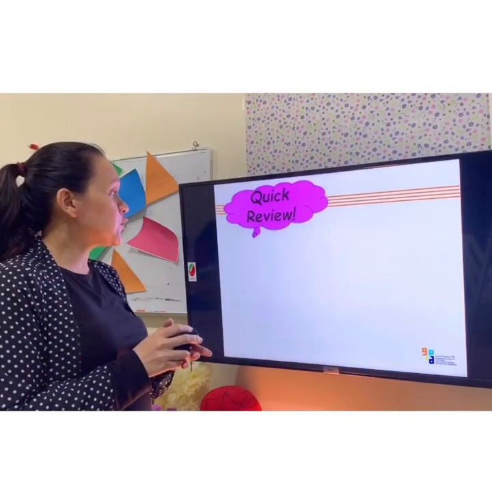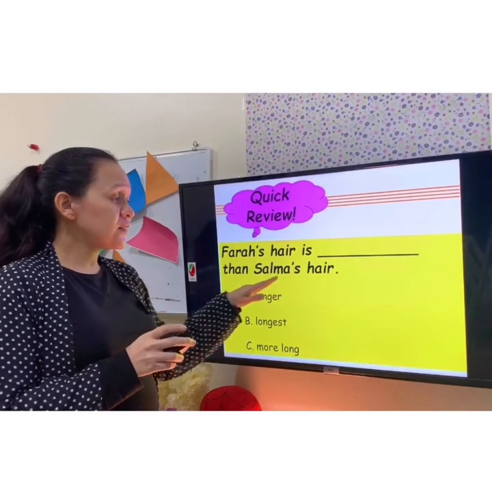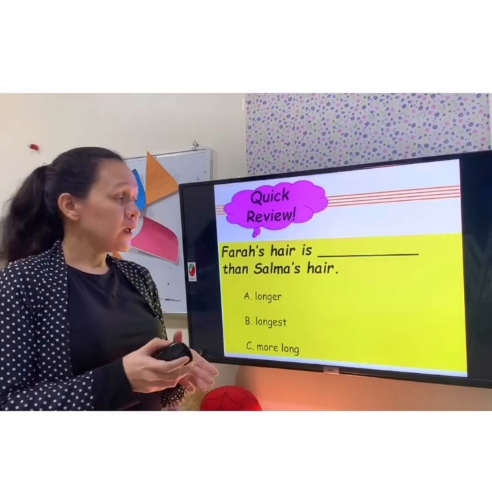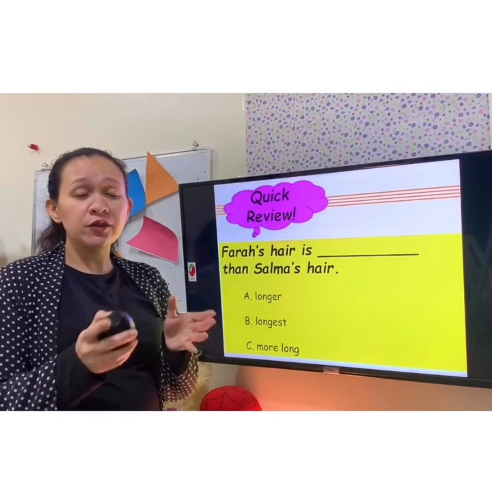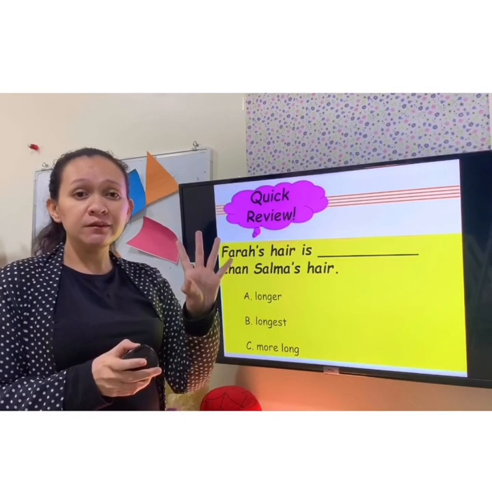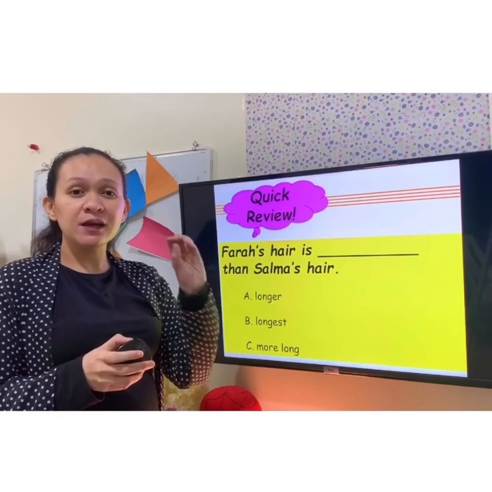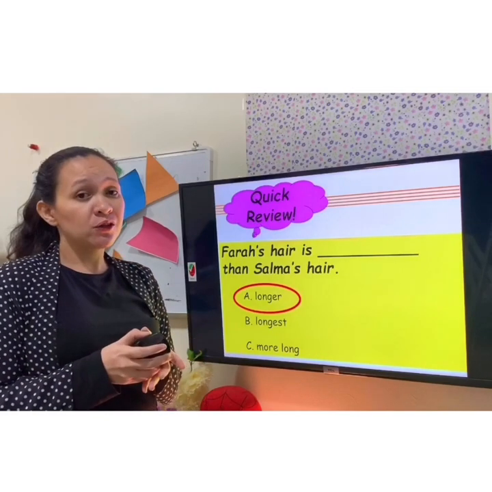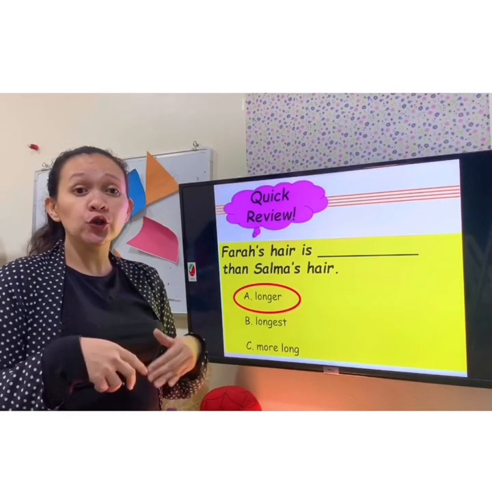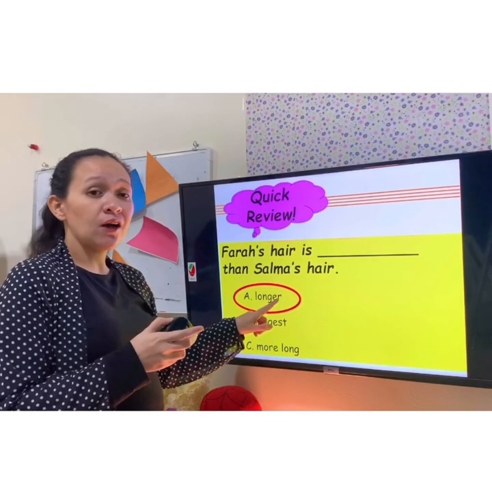So let's move to the second sentence. Farah's hair is blank than Salma's hair. So we are comparing here two nouns. So what do you think is the answer? 1, 2, 3, 4, 5. Time's up. So the answer here is longer because you are comparing only two nouns. So you are going to add er.